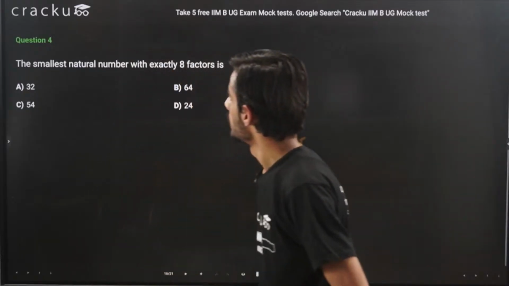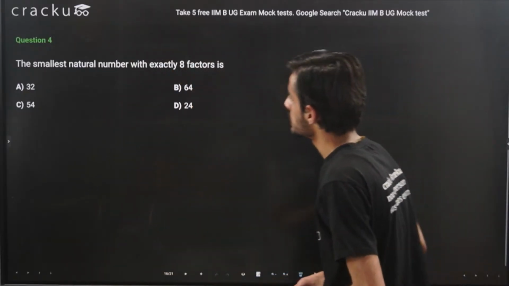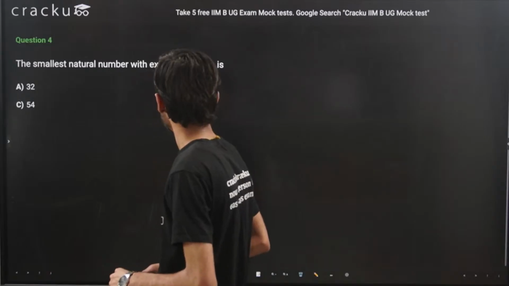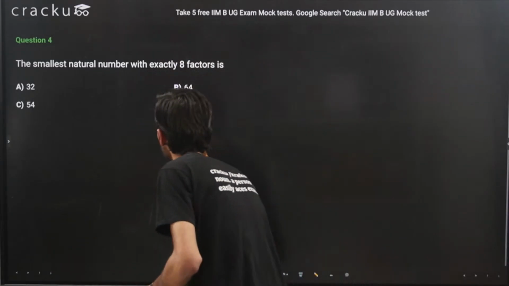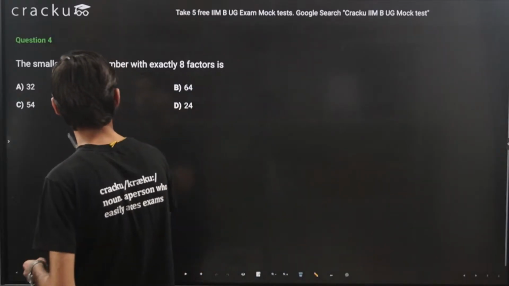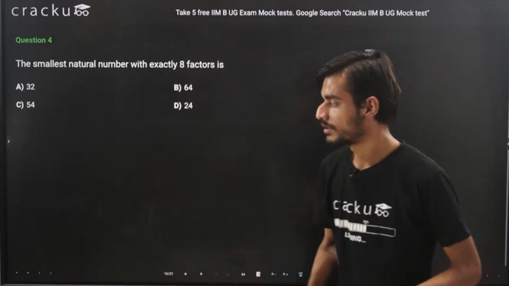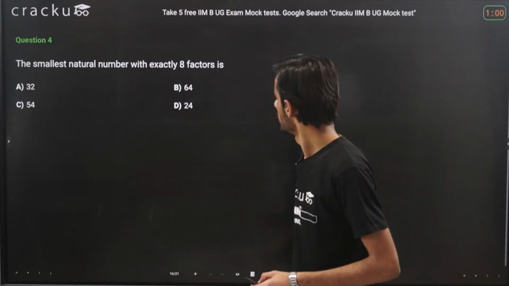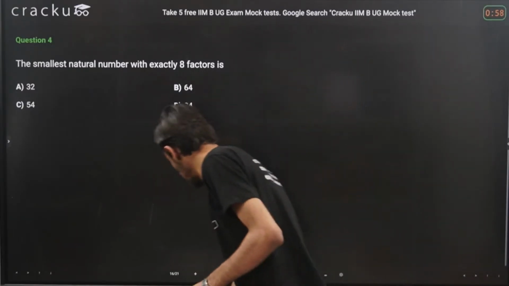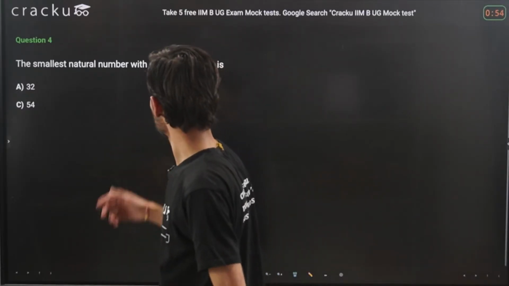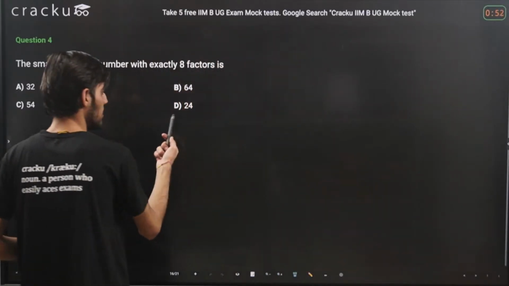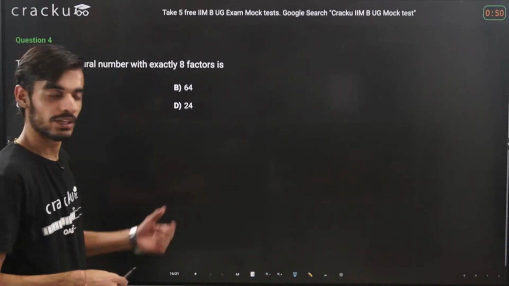Okay, so try this question. I think this is an easy question. The smallest natural number which has 8 factors. The smallest natural number with exactly 8 factors. Try this. I think you will be able to do it. It would be better if I had not included options for this question, because you can just try to check with the options, but anyways, try this question.